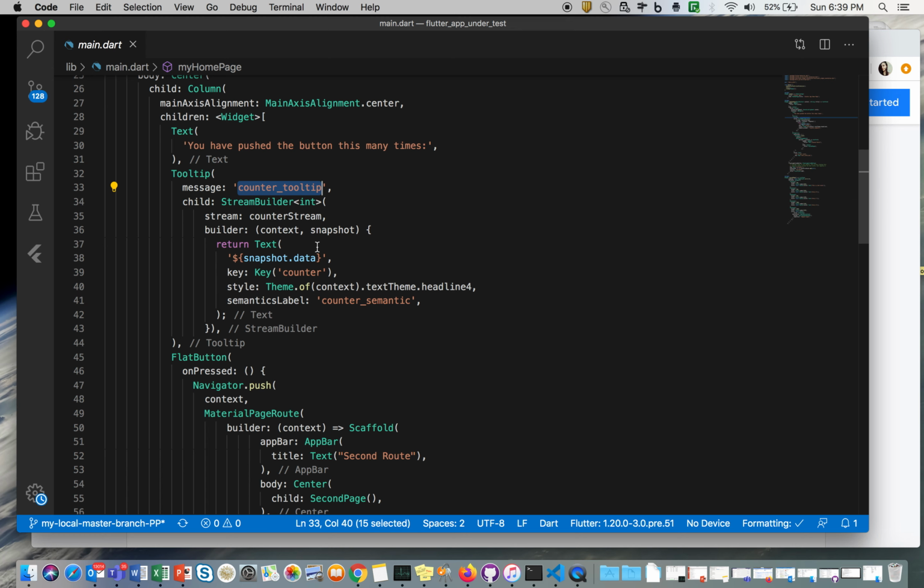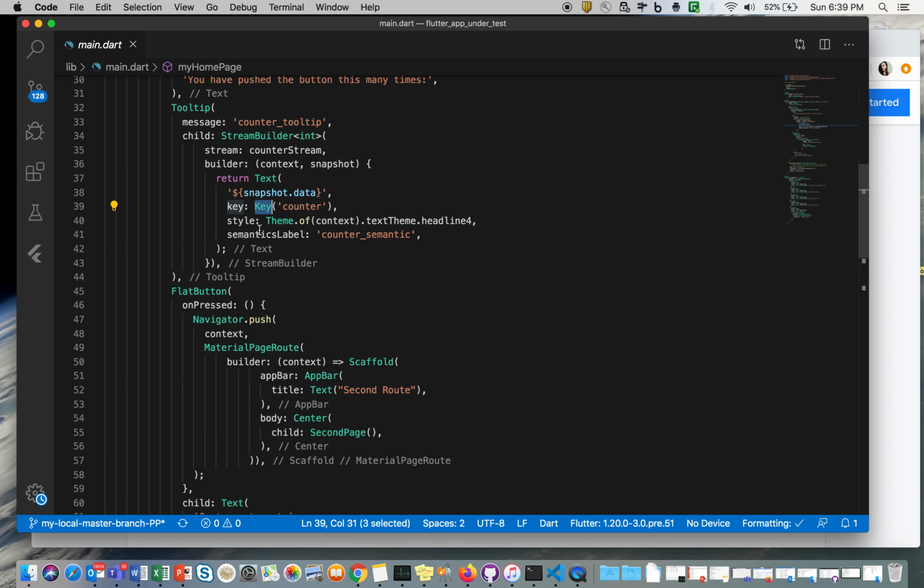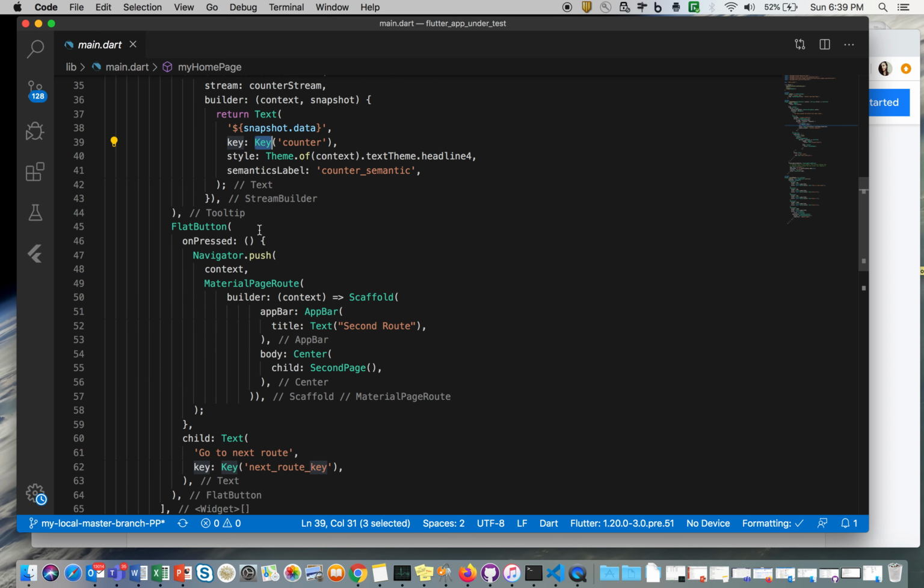If you don't have a key, you will not be able to automate it. That means it will not be visible to the Flutter driver in order to perform any action on it. So this point should be told again and again to the developer if they are building any application. All the components should have a key present, and then only it will be automatable.